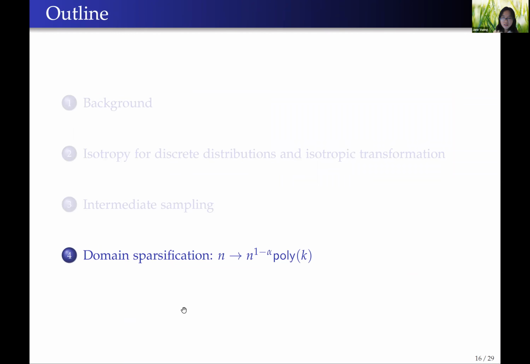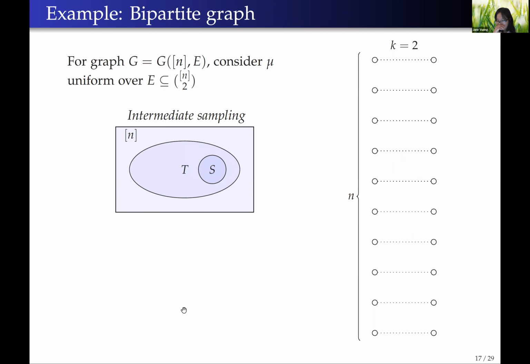Okay, so we need to learn how small we can make the size of set T. So let's get some intuition.